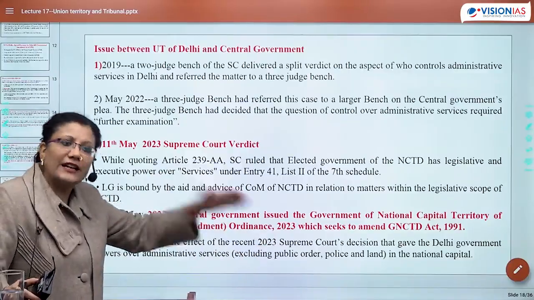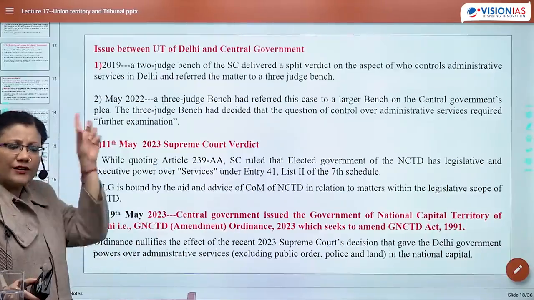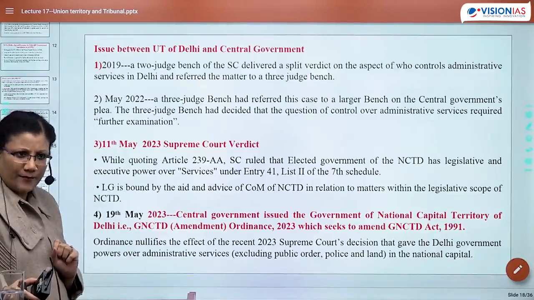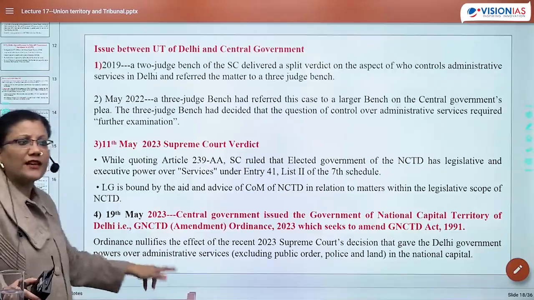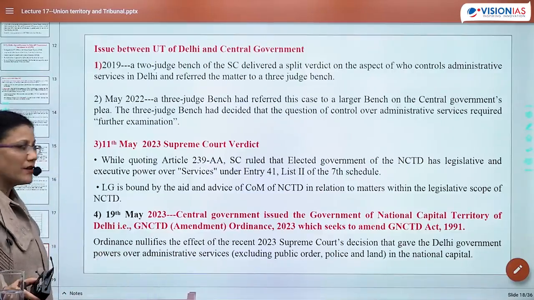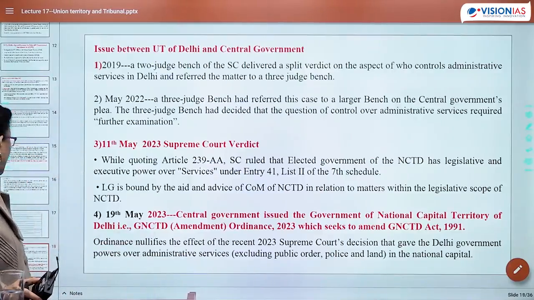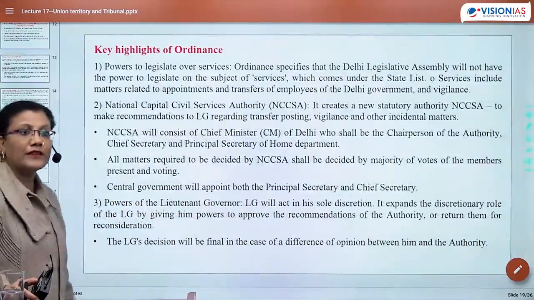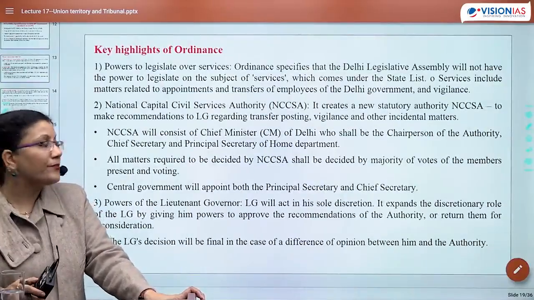Ordinance nullifies the effect of the recent 2023 Supreme Court decision that gave Delhi government powers over services, excluding public order, police and land. ये तो वैसे भी नहीं मिल रहा था, ये तो है ही नहीं ना, because it's clearly written in Article 239 AA. इसके लिए तो conflict है, but the entire matter this time was regarding services. So they of course nullify, this ordinance nullifies the effect of Supreme Court verdict. Let's figure out what were the key aspects of ordinances.